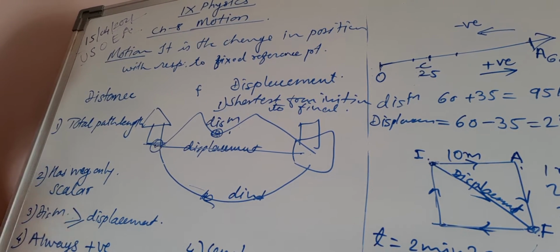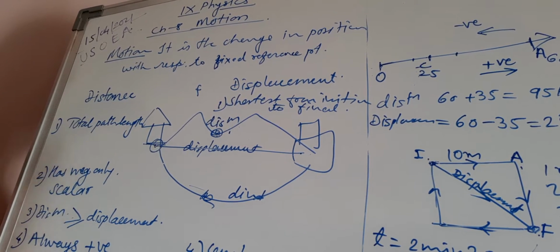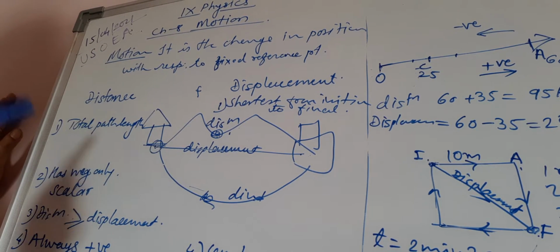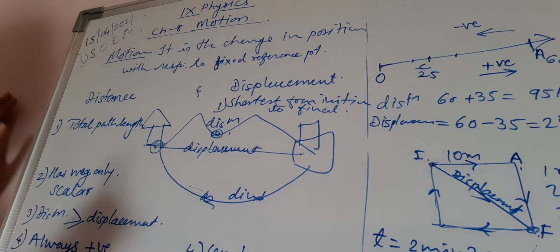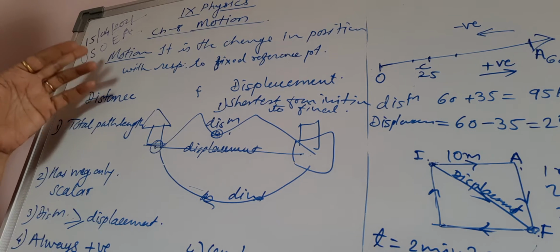But if an astronaut is there, he will say that no, as the earth is moving, everyone is in motion. So now we can see that if the reference point changes, the same person can appear at rest or in motion. So motion is not an absolute concept, it is a relative one.